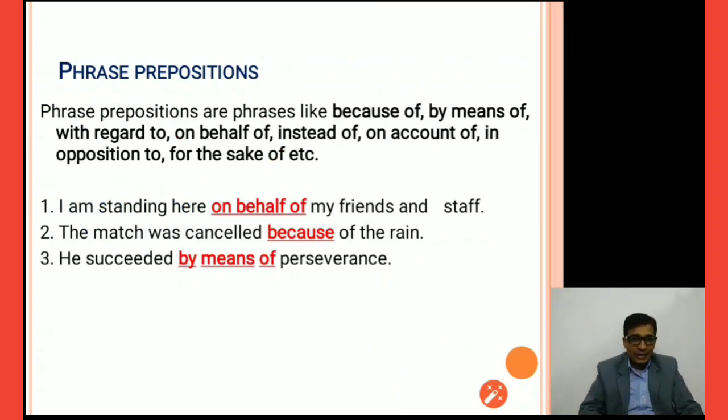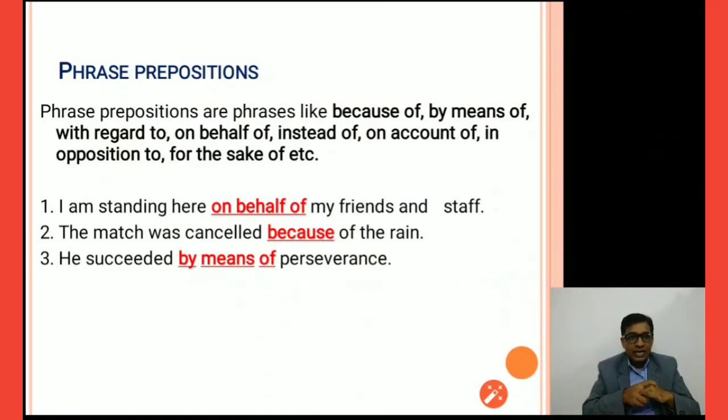Now the last category, phrase preposition. Phrase prepositions are phrases like because of, by means of, with regard to, on behalf of, instead of, on account of, in opposition to, for the sake of, etc. I am standing here on behalf of my friends. So on behalf of means you are performing a duty in the absence of somebody else, right? So on behalf of somebody else you are doing something.